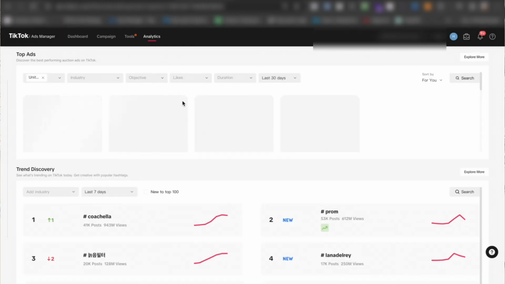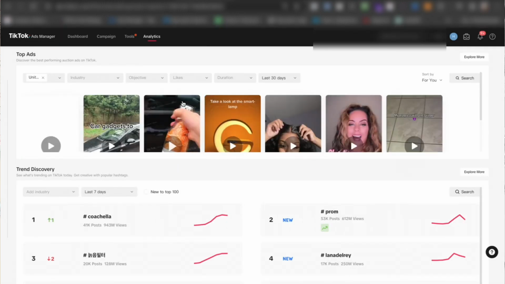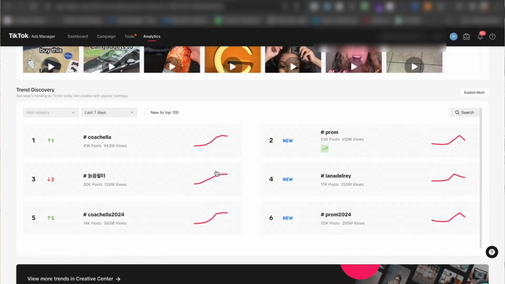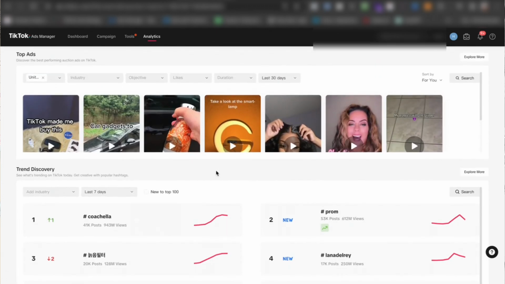So if you ever want any ideas in terms of what type of video you should be creating, you can get inspiration on TikTok, and it's super cool that they do this. There's no other platform. Meta doesn't do this, right? So I think it's super cool that TikTok has this. All you do is come over here and look at some inspiration.